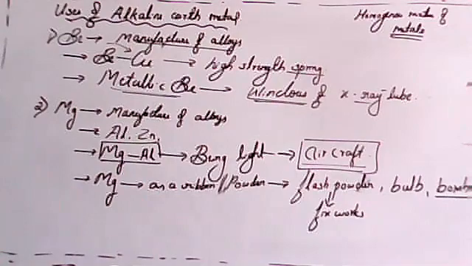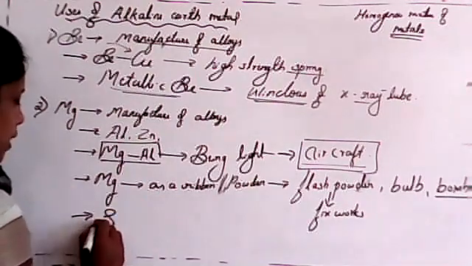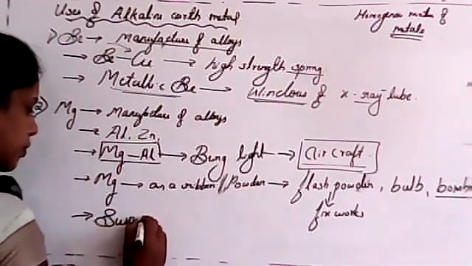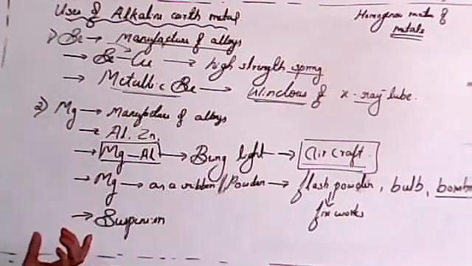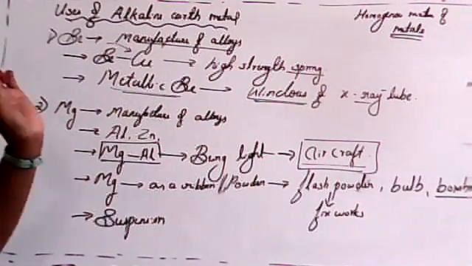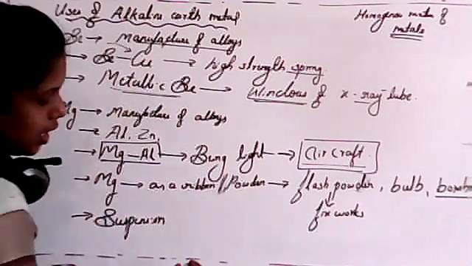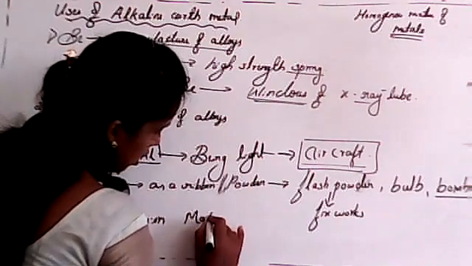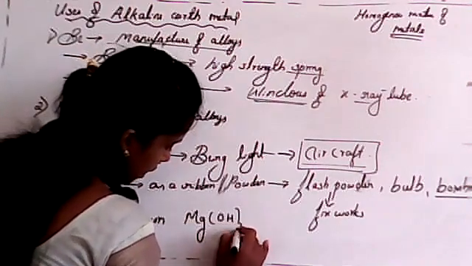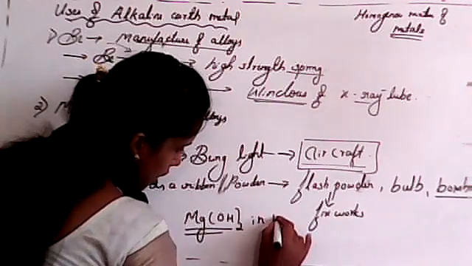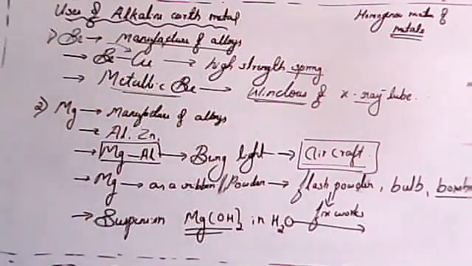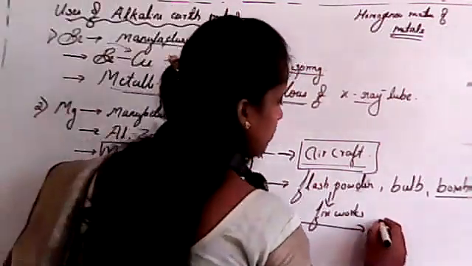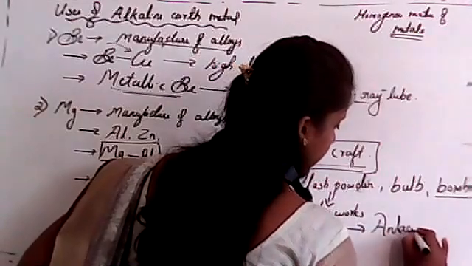Clear? So next one, suspension of magnesium. Very important it is. Suspension of magnesium hydroxide in water, that is Mg(OH)2. Magnesium hydroxide in water is used, very important, as an antacid. Clear? It is used as an antacid.